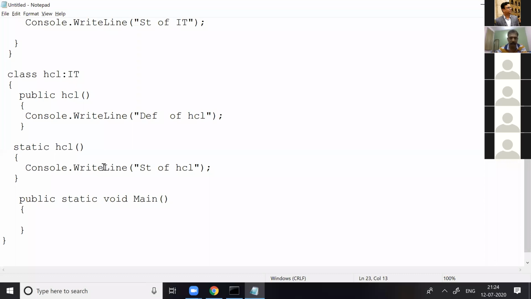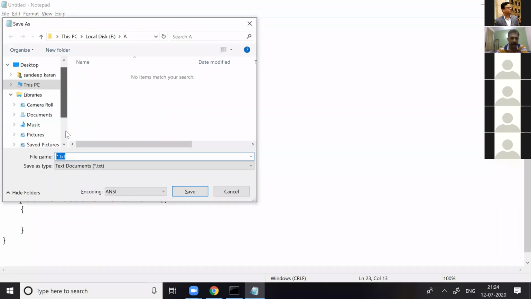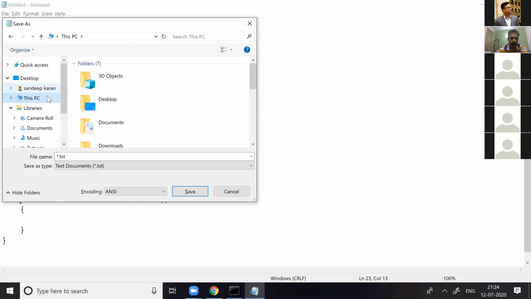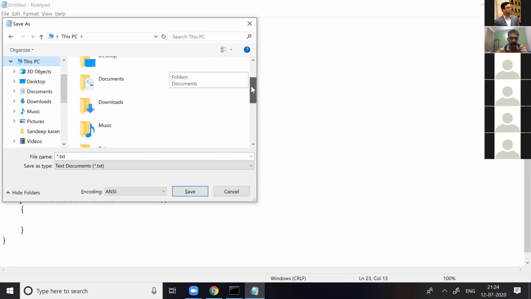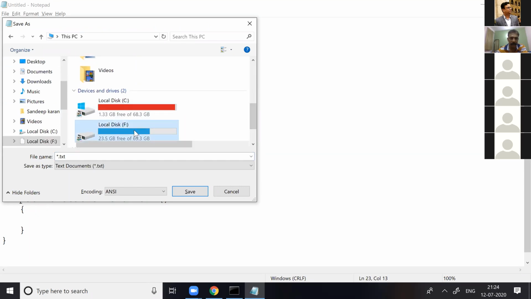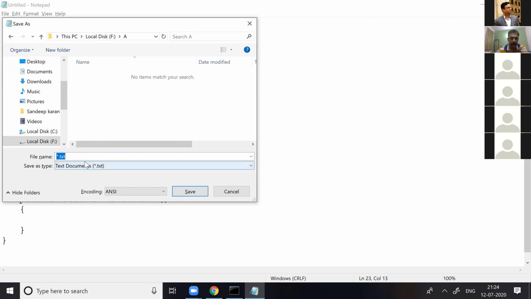Right, now save. Moving to the F drive, the AF folder, and give the name static constructor, CS. So the agenda for today's class is that a static constructor is meant for initializing the static variable, and there are several differences there.